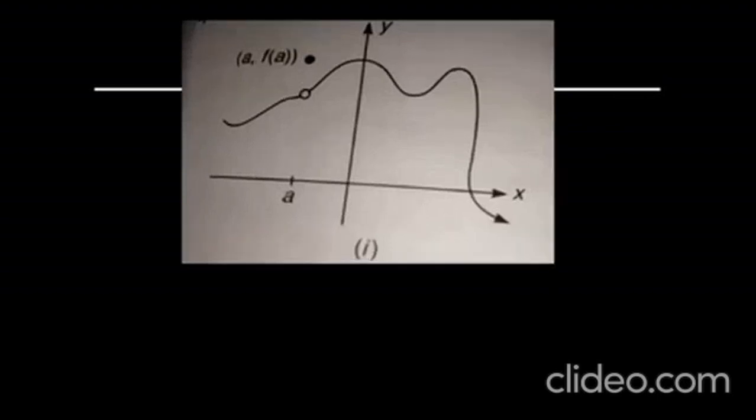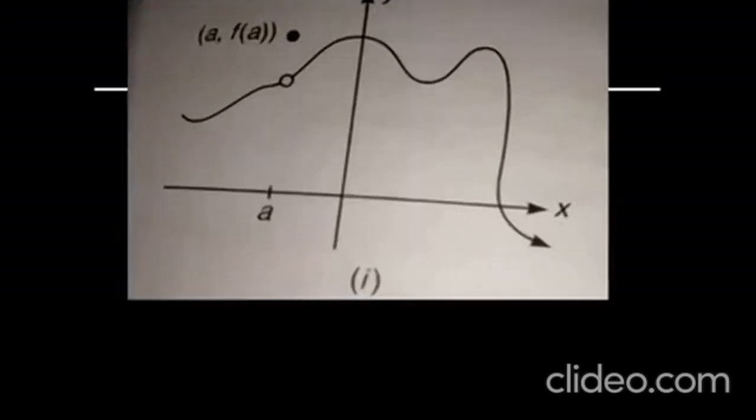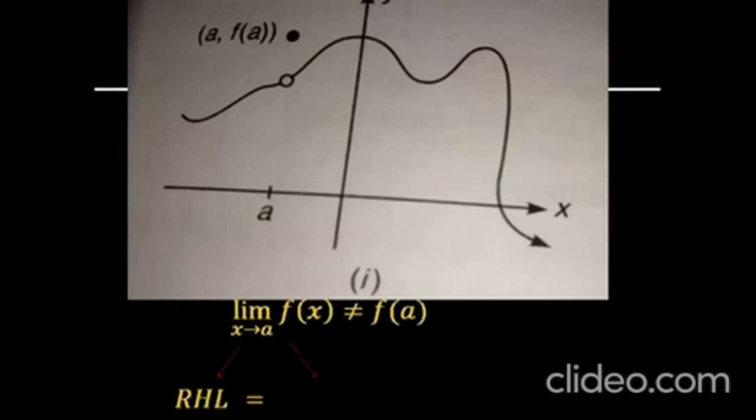If you see the first graph, recollecting the 11th class chapter on limits, you realize this is the point A where the limit exists, but it does not equal f(a). The limit exists, which means the left hand limit is equal to the right hand limit, but it doesn't equal f(a). Now look at the second graph.